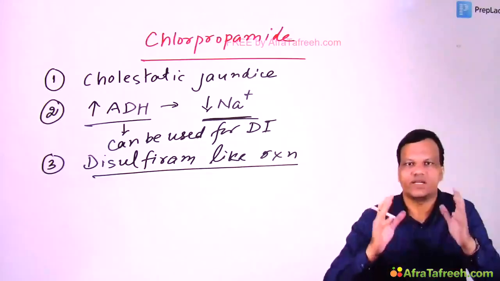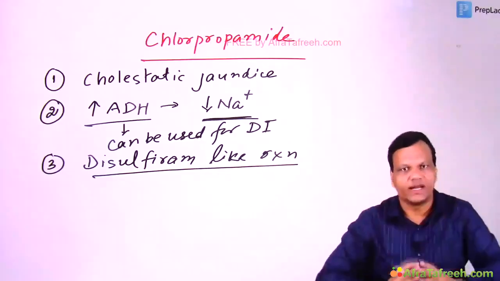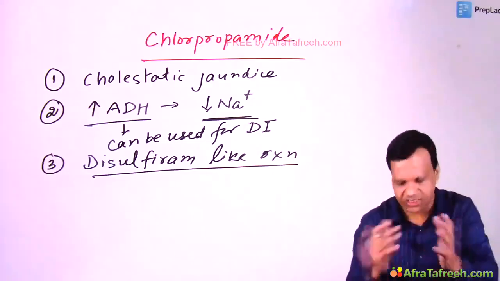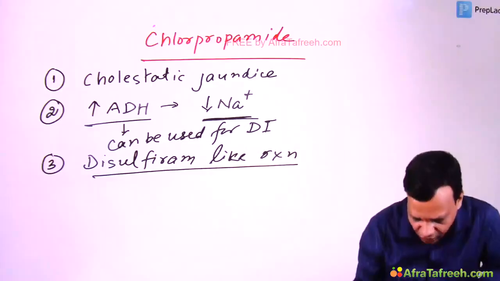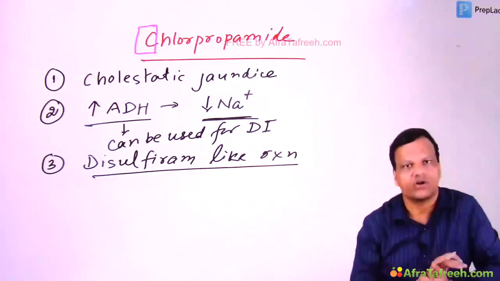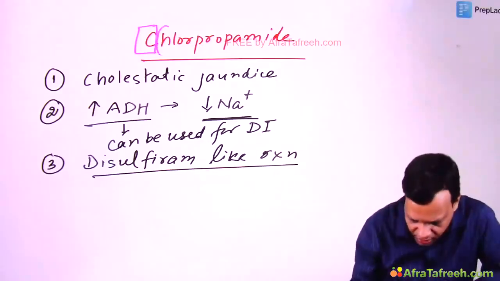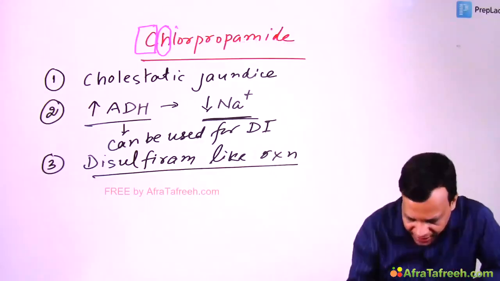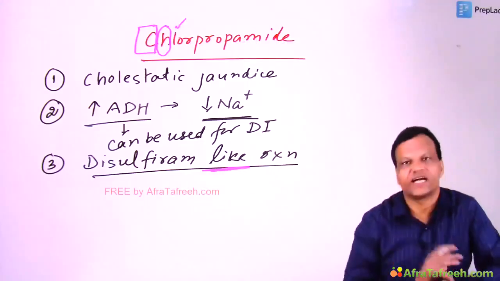That is called disulfiram like reaction. Chlorpropamide can do that. So from the name you can remember all these three things. The first three letters will tell. C for cholestatic jaundice, it can cause cholestatic jaundice. H for hyponatremia, dilutional hyponatremia. L means like reaction, disulfiram like reaction.